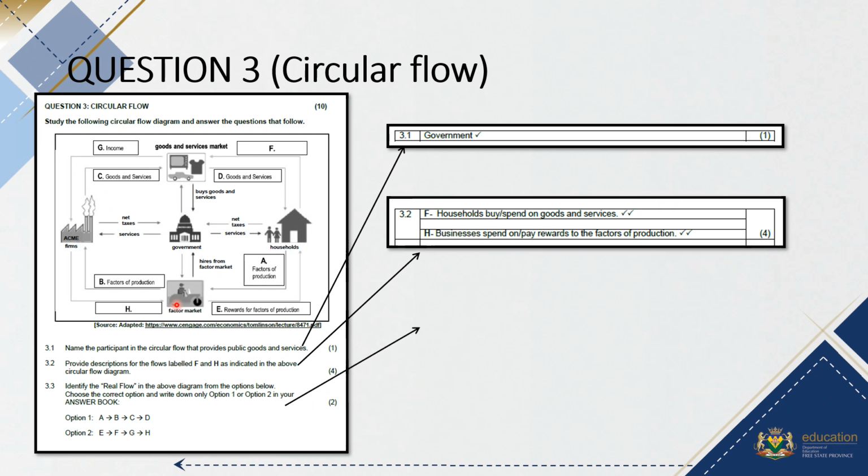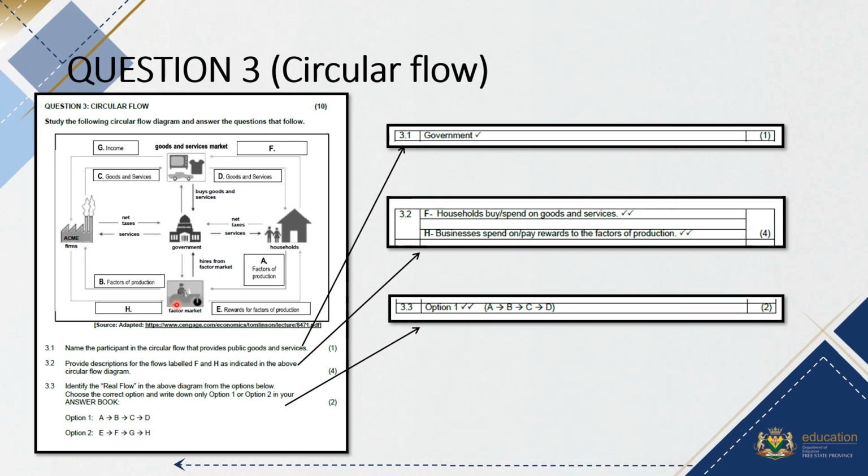Then 1.3 asked that you identify the real flow in the diagram above, and the answer is option 1, where you can see the households provide the factors of production to the factor market that provides it to the firms. The firms supply goods and services to the goods and services market that the households get. So it's option A, it's A, B, C, D.